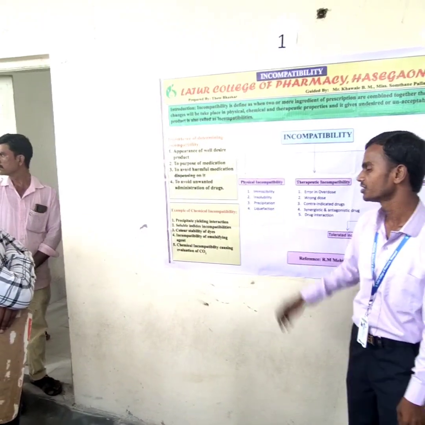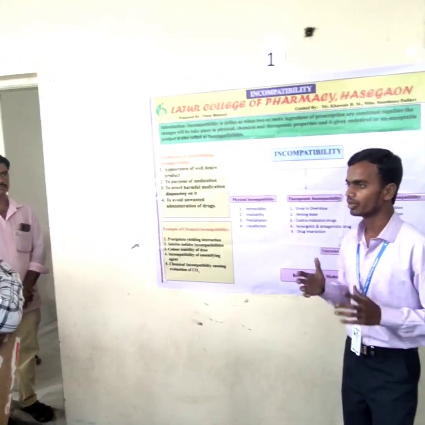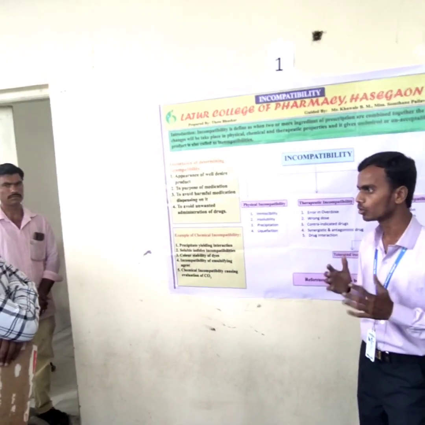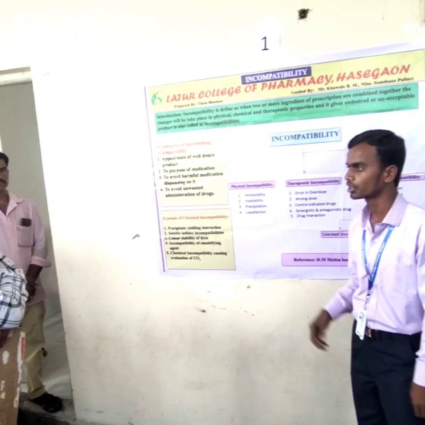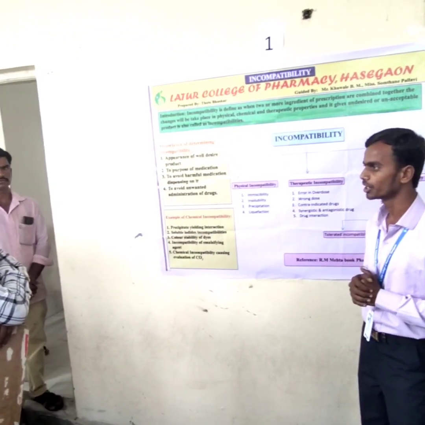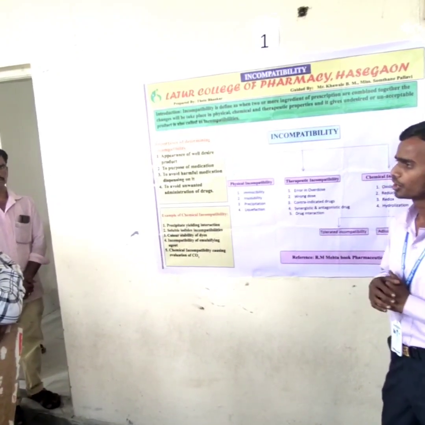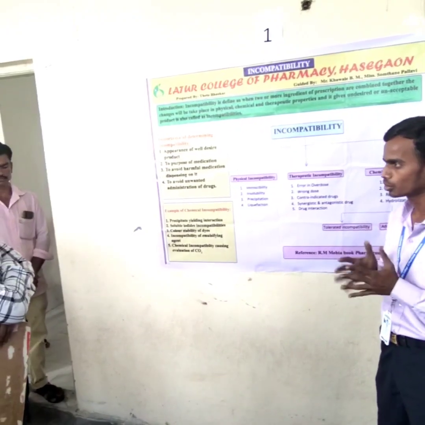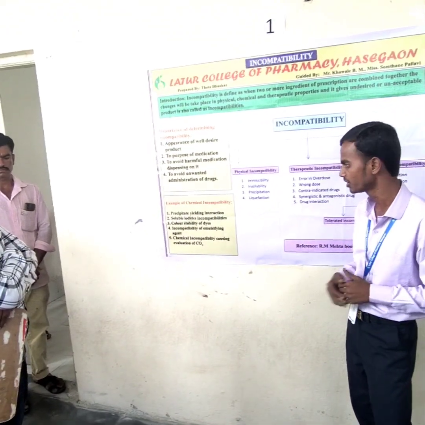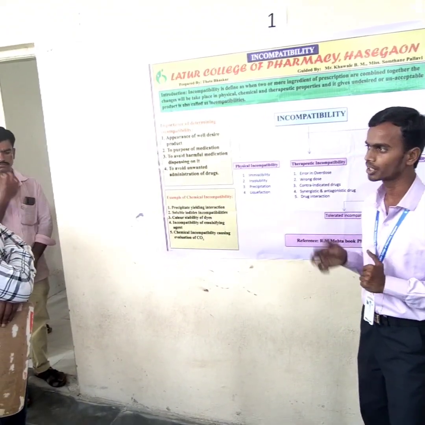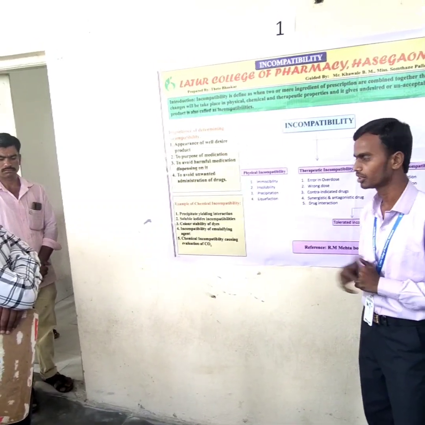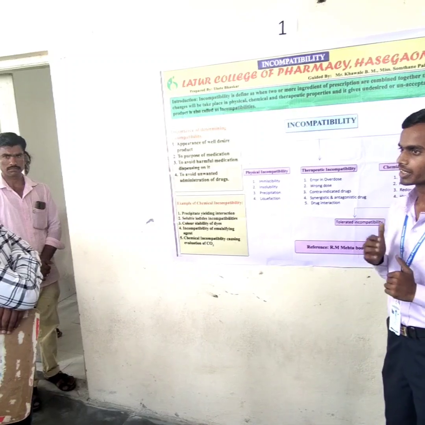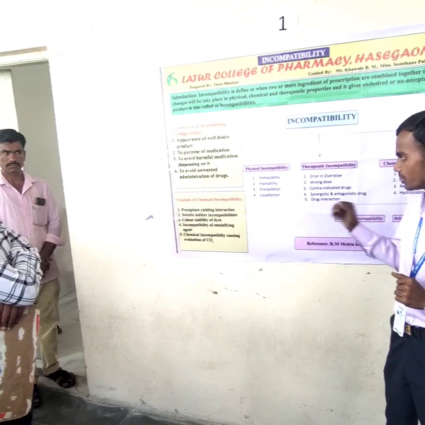And the fourth method is liquefaction. Liquefaction means when certain solid or liquid mixtures have a low melting point or form a soft mass, it is also called a eutectic mixture. Why do some solid or liquid mixtures have a low melting point? Because some solids or liquids have a melting point below room temperature, and a hydration reaction takes place in liquefaction. This incompatibility is overcome by using a thickening agent. Camphor, menthol, and thymol are examples of liquefaction.